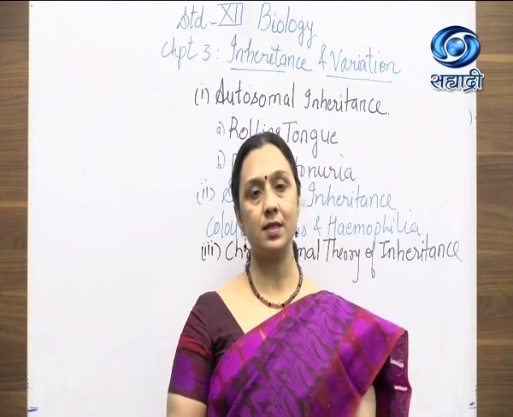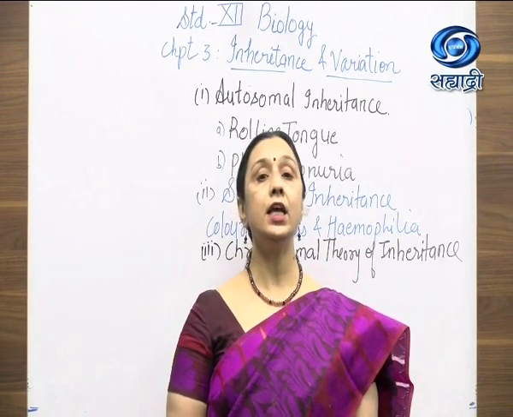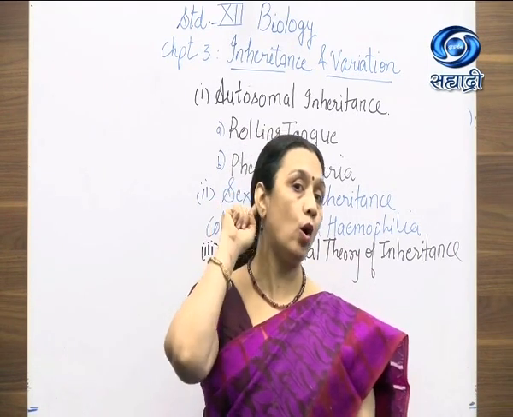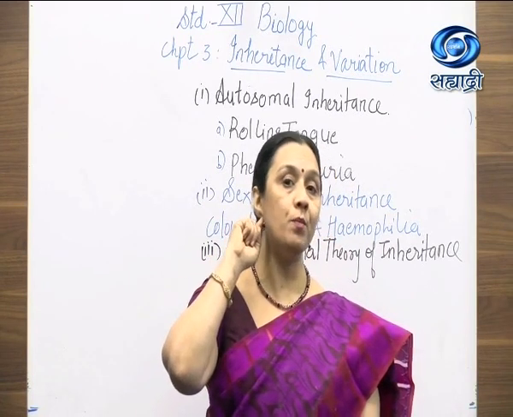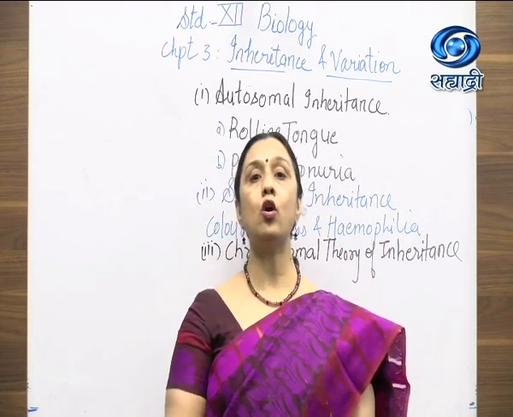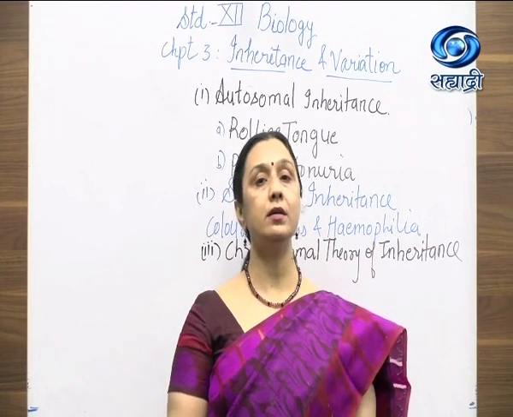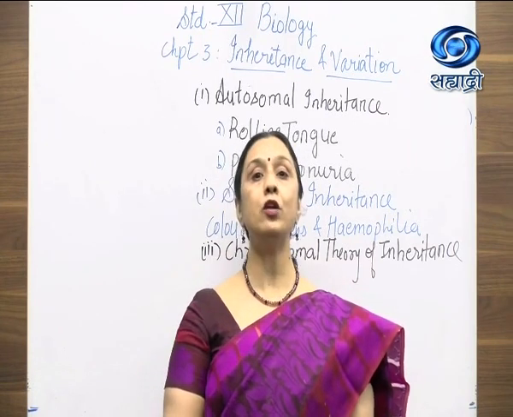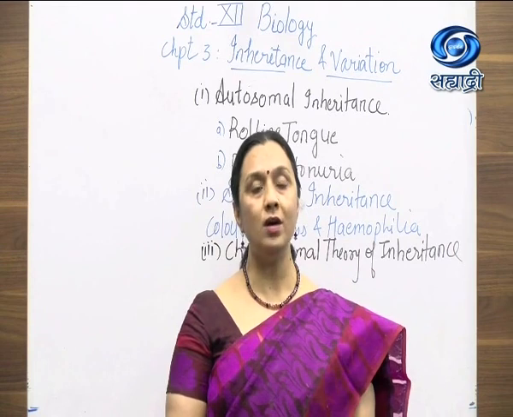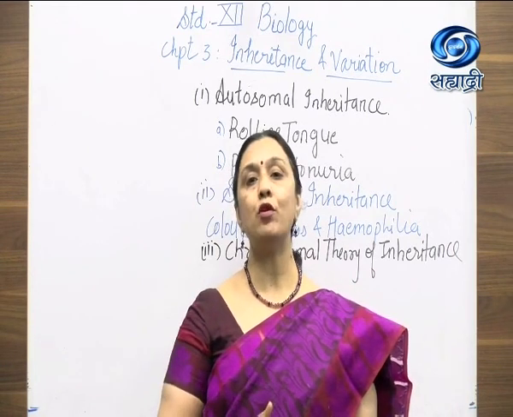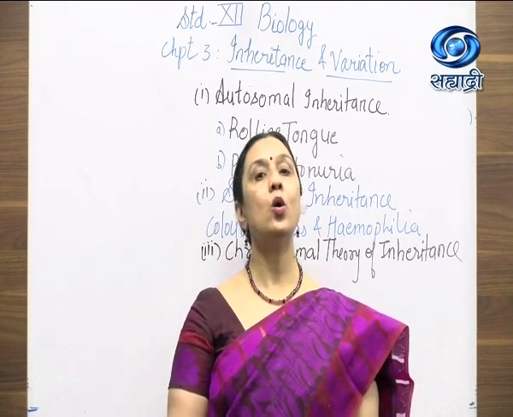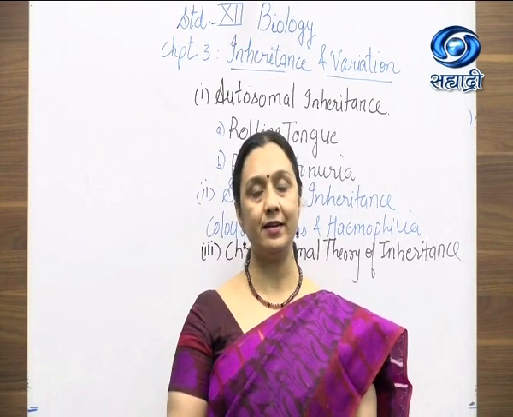Example, hypertrichosis. What is hypertrichosis? If a father has hair on his earlobe, 100% his son also will have hair on the earlobe. The grandson will also have hair on the earlobe. So it is an example of straight inheritance. That is, Holandric genes show straight inheritance.